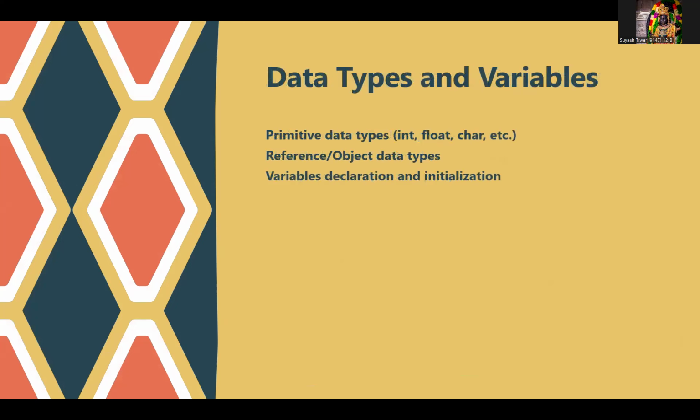Now, what are data types and variables? Java has certain data types. One is the primitive data type: integer, float, character, double, boolean, etc. are some of the data types that we'll encounter later on when we study these topics in detail in the upcoming weeks. Reference type objects are there. Variable declaration and initialization is another thing: we can declare a variable, and we can even initialize a variable with a particular value that can be used in the program later on. So these are quite useful features that we get in Java.